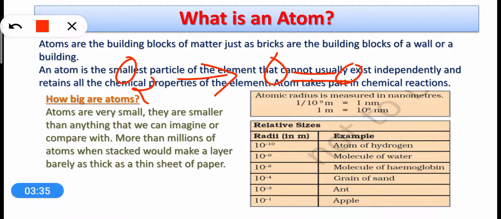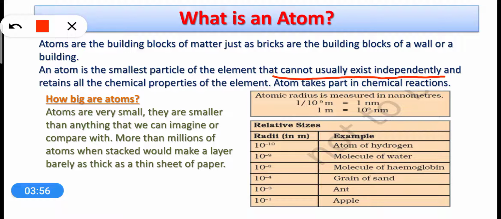So this statement that usually the atoms cannot exist independently means atoms are either combined with the same type of atoms, for example hydrogen atom combined with hydrogen atom, or atoms of an element are combined with atoms of another element.